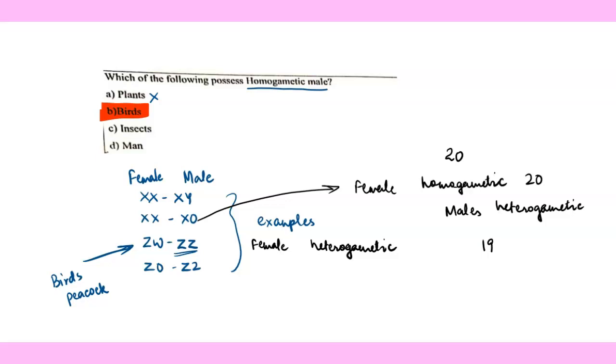Which type of sex determination is it? So you will choose this one. Or they may give you the chromosome number of 20 and 19 and they may ask you which of these insects is a male and which of these is a female. So remember, males, they will always have one chromosome less than the females, because this is how their sex determination is. Males, they are always heterogametic with just one sex chromosome, and females, they carry two sex chromosomes.